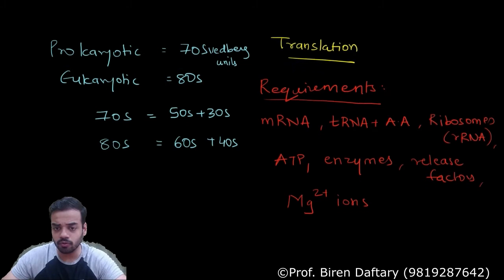Now going ahead, suppose I want to draw these ribosomes. Just imagine that this part which I am drawing is the smaller subunit of the ribosome. Let us say I am talking about the eukaryotic ribosome.